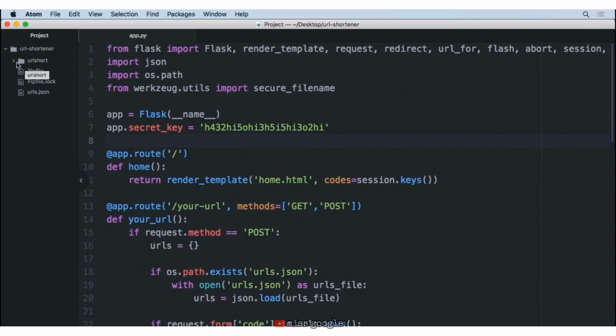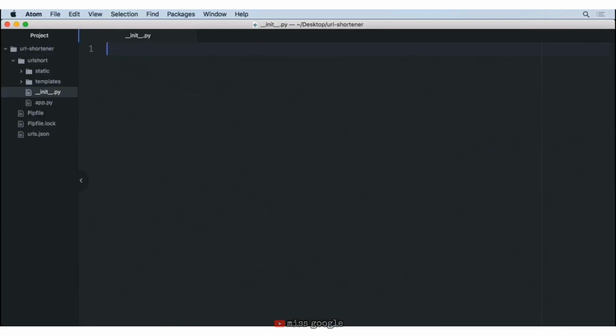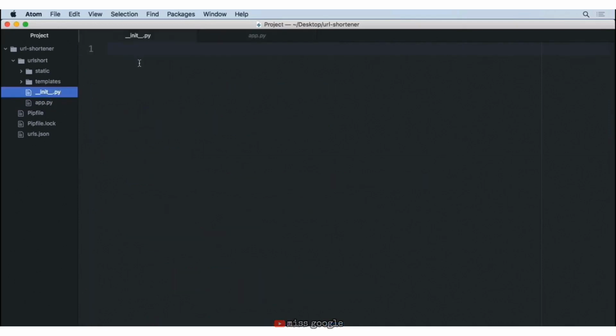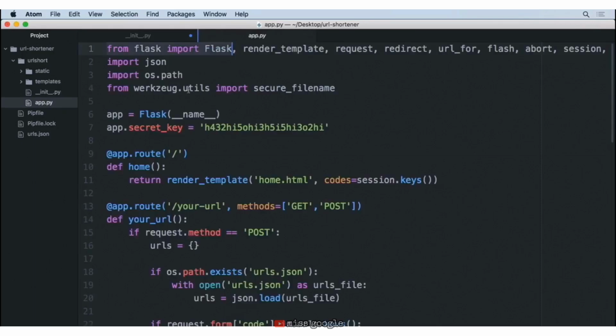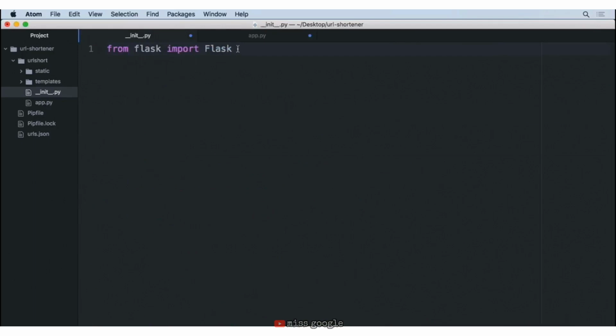But with those inside of the url_short, the next thing that we want to do is go ahead and create a new file inside of our url_short. This new file is going to be called __init__.py. And this is going to be called automatically by Flask in order to set up our application. Because we're creating an application, we're going to copy the same code from Flask, import Flask, bring that into this file. And we're also going to take a lot of this code for creating the app. So we're going to go ahead and cut and paste this here inside of this file. We're going to do the same Flask name, have the app secret, all that great stuff.